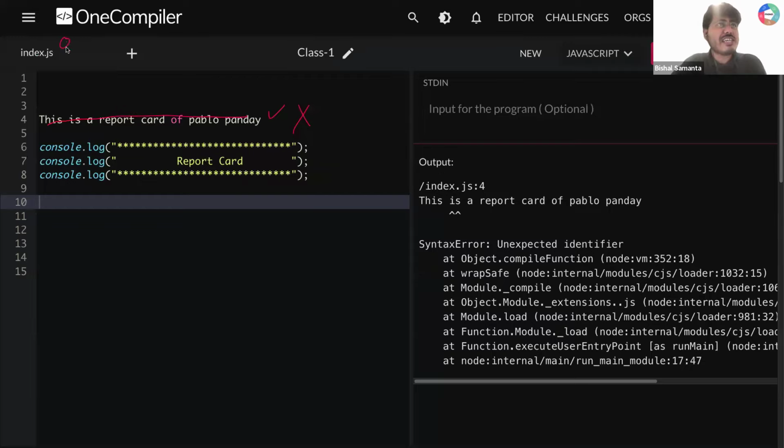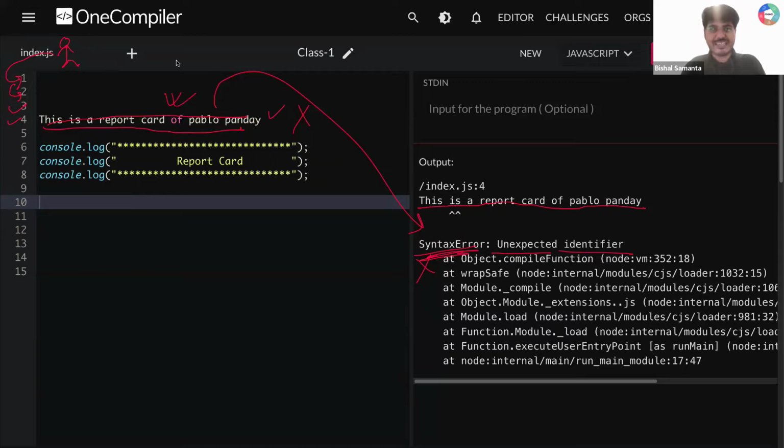Now let's say this is your JavaScript. JavaScript comes to line number 1, okay? There is nothing. Come to line number 2, 3, 4. Hey, I don't know this thing, right? Let's throw an error. So this is a report card Pablo Pandey. Unexpected identifier. That means this is not a JavaScript syntax, so that is why you are getting an error.